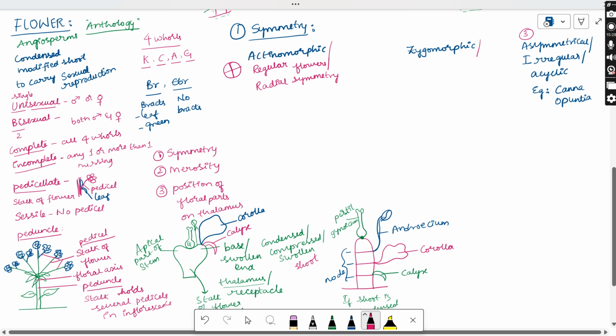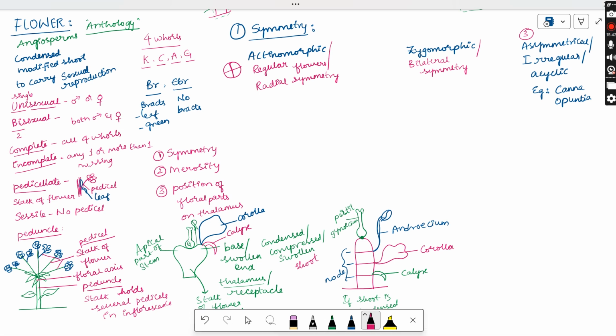Zygomorphic flowers are said to be bilateral symmetry, and we are well known about this bilateral. The symmetry can be shown. So if you are cutting the flower into two equal halves, the symmetry can be shown, but it should be cut only at one plane. If you are cutting in any irregular plane, it cannot show two equal halves. There will be one plane.